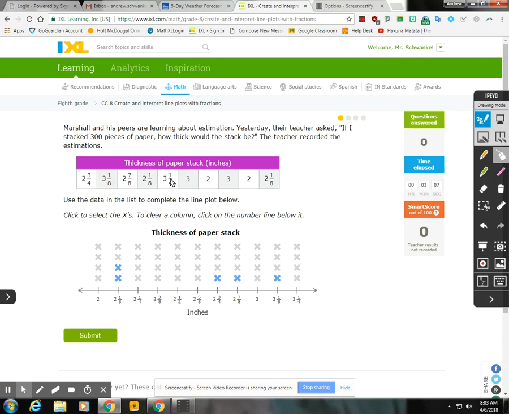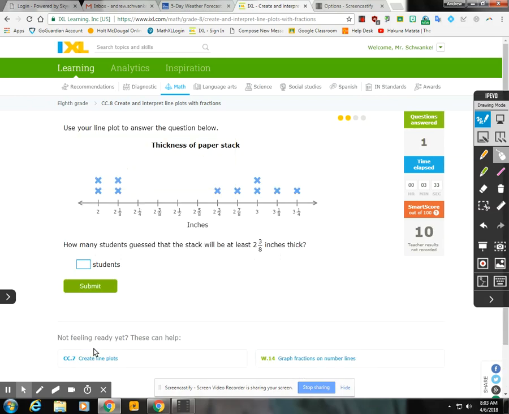And for 3 1/4, it looks like that only happened once. And then 3, it looks like it happened twice. And then at 2, it looks like that happened twice. There we go. And there should be 1, 2, 3, 4, 5, 6, 7, 8, 9, 10. Just verify, 1, 2, 3, 4, 5, 6, 7, 8, 9, 10. All right. That's that.